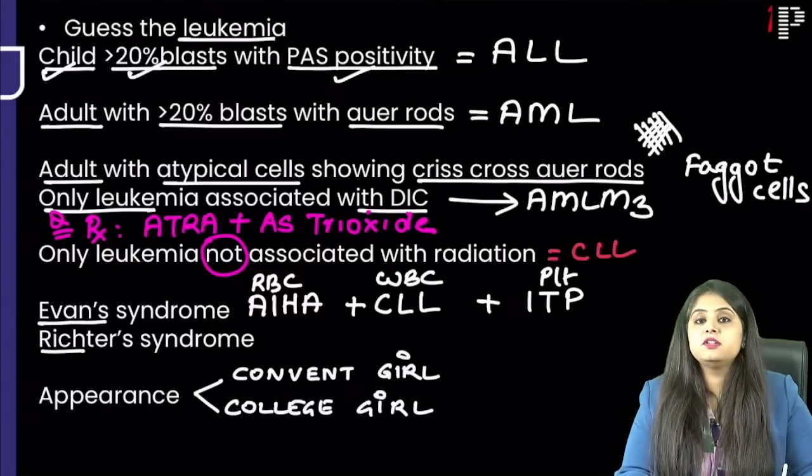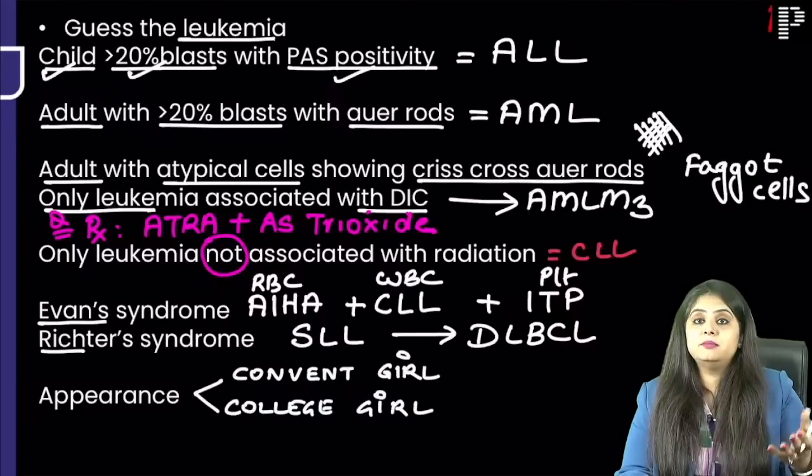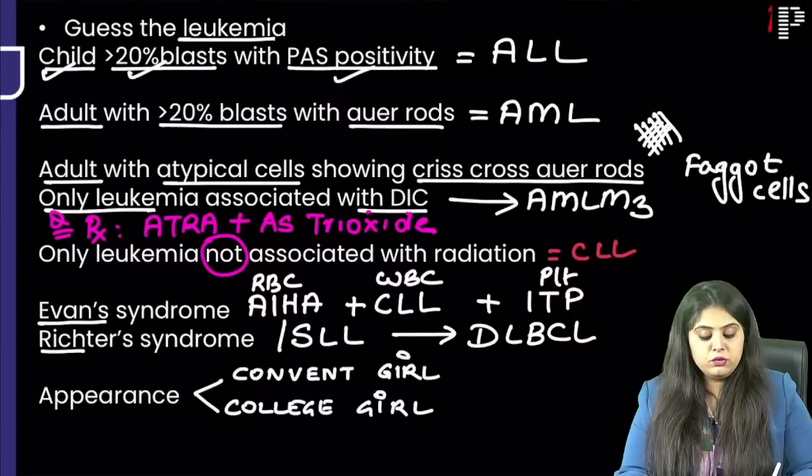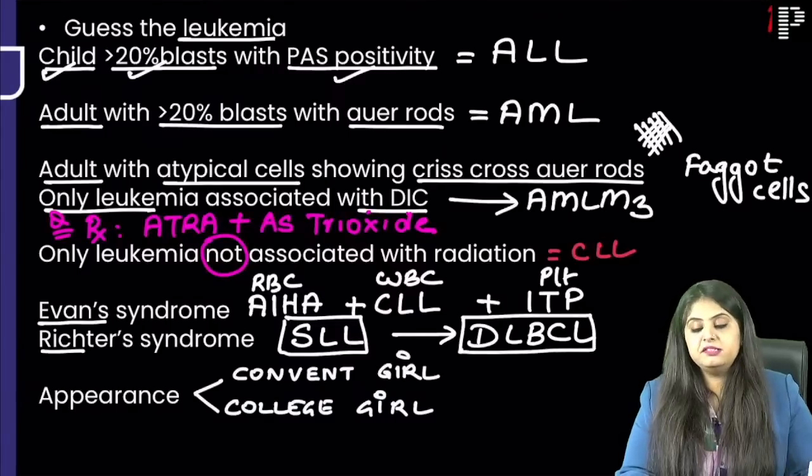What is Richter syndrome? Think of becoming rich. Small lymphoma changing into large lymphoma. Small man becoming big man. That is becoming rich. So small lymphocytic lymphoma becoming large cell lymphoma, DLBCL.